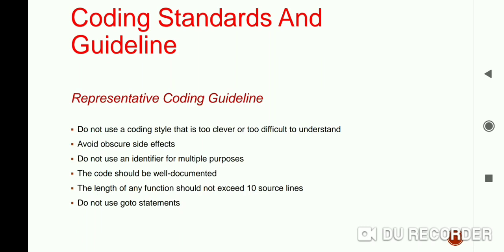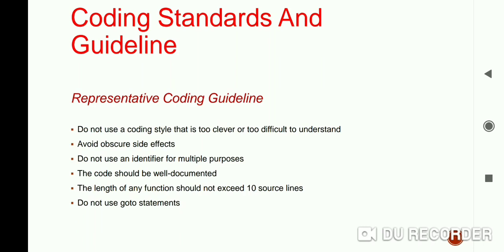The next one is do not use an identifier for multiple purposes. Okay, the program may use the same identifiers to denote several temporary entities. For example, some programmers use the temporary loop variable for also computing and storing the final results.